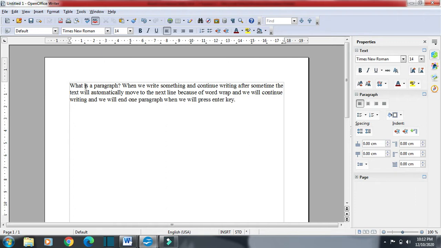When we press the enter key, we move to the next paragraph.